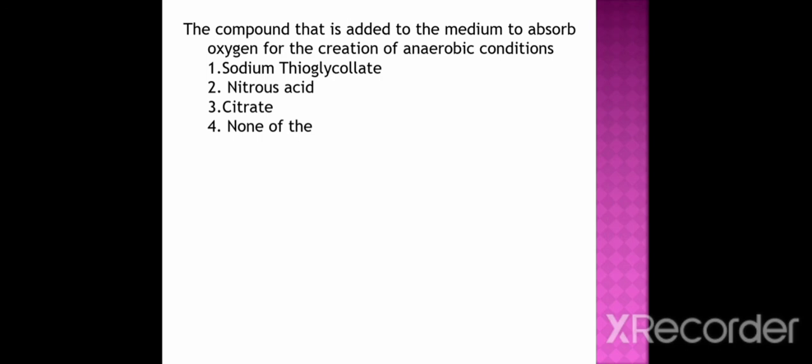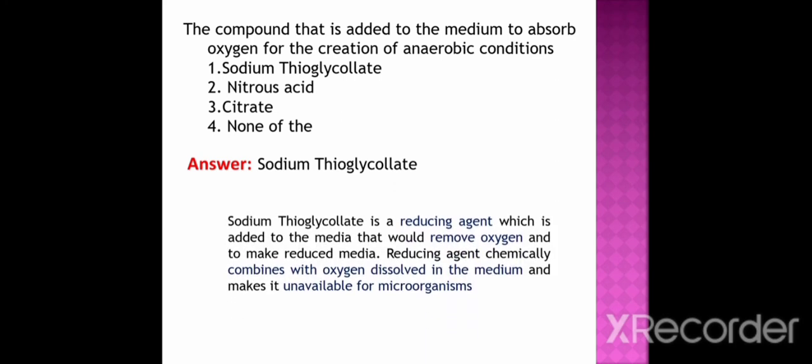The compound that is added to the medium to absorb oxygen for creation of anaerobic condition is option 1 sodium thioglycolate, option 2 nitrous acid, option 3 citrate, option 4 none of these. And the correct option is sodium thioglycolate. Sodium thioglycolate is a reducing agent which is added to the media that would remove oxygen and makes the media reduced. The reducing agent chemically combines with the oxygen dissolved in the medium and makes it unavailable for the microorganism.